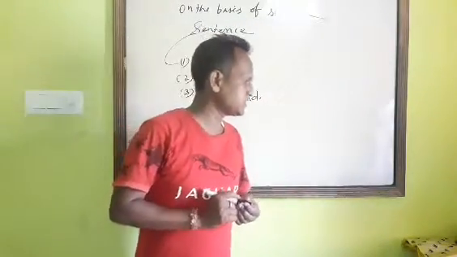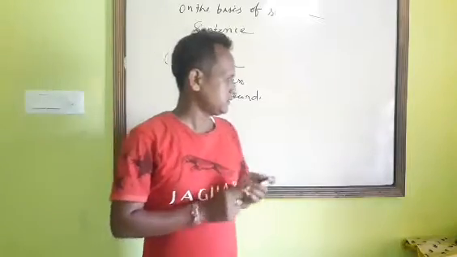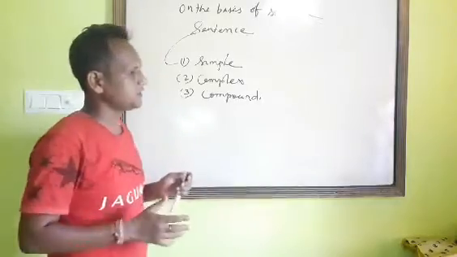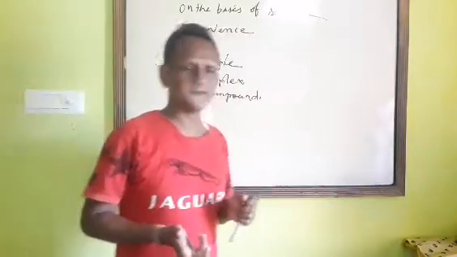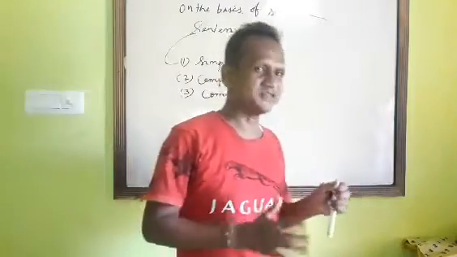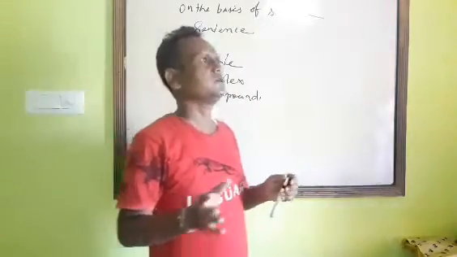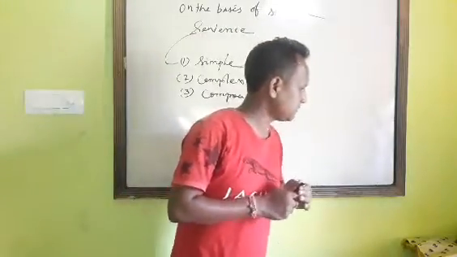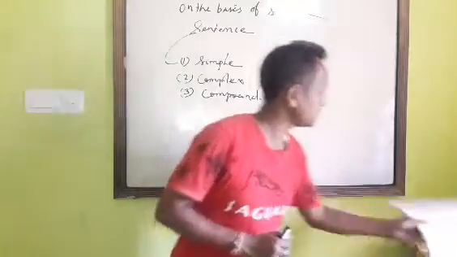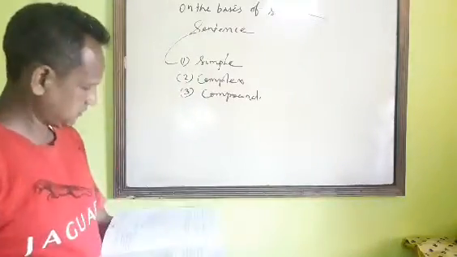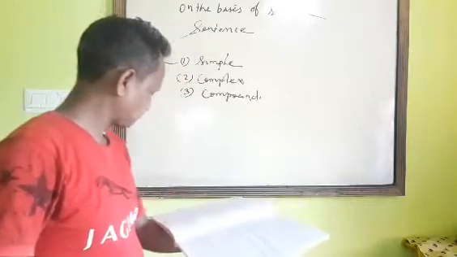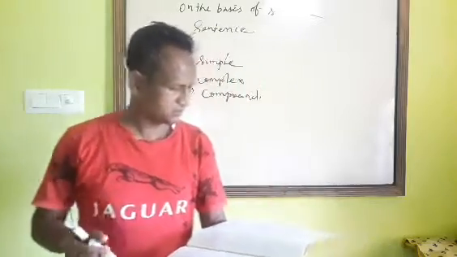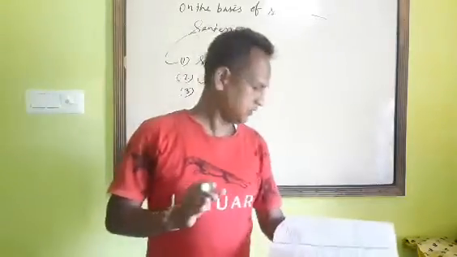What is a simple sentence? The sentence which expresses a meaningful sense is called a simple sentence. Or the sentence which stands on its own is called a simple sentence. It has a verb, subject, and complete thought. The sentence has only one main clause, with a subject, verb, and complete thought. That is called the simple sentence.